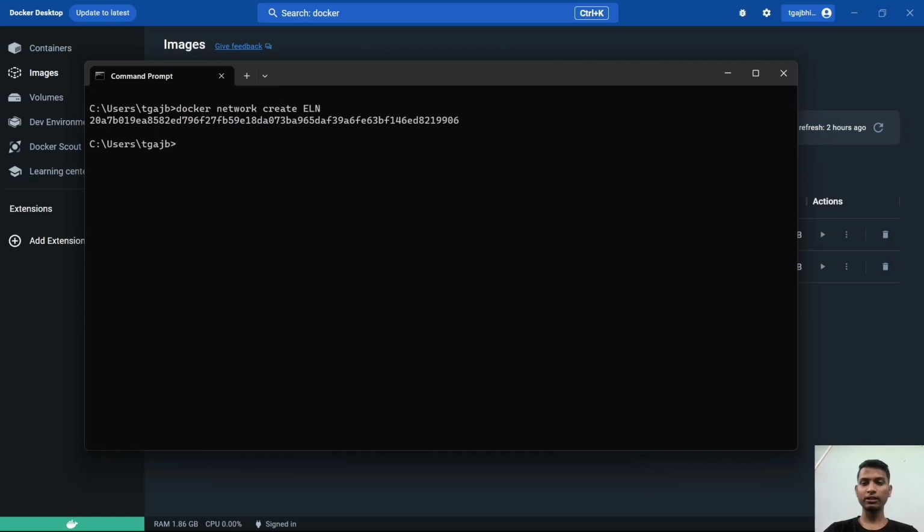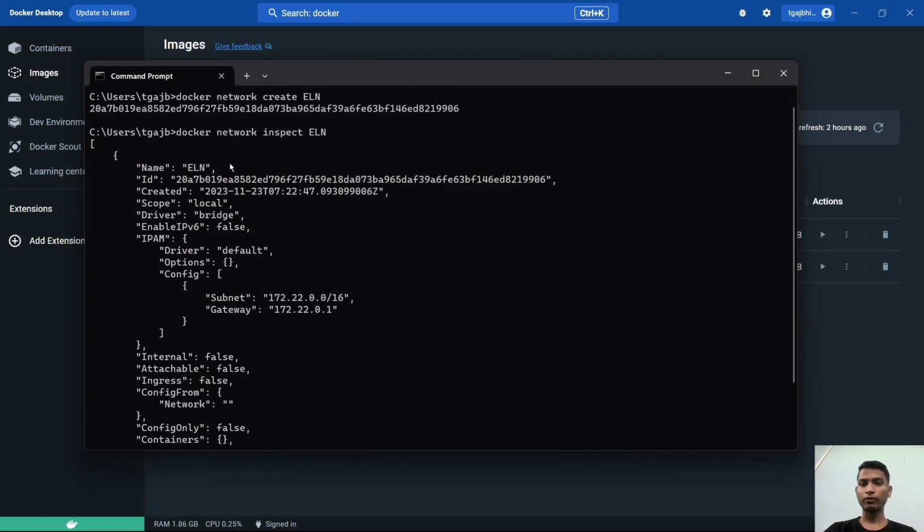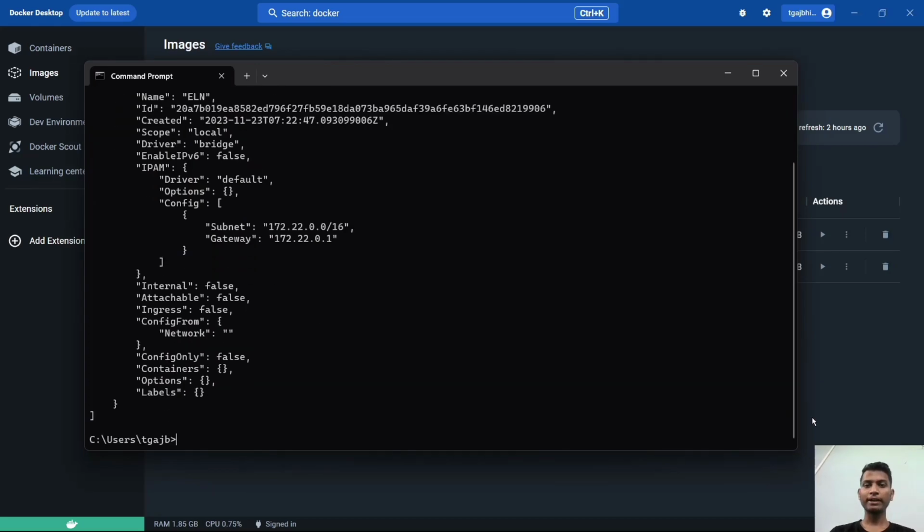The network is successfully created. Let's inspect it using the command docker network inspect. Here you can see the name of the network, the ID of that network, the subnet IP, and the gateway IP. So this is how we can create a virtual network and containers using Docker.